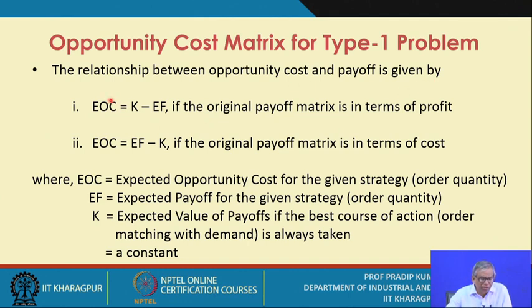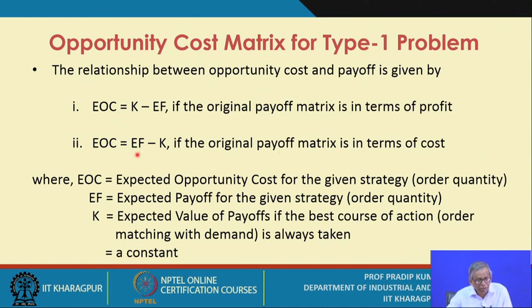So in that case, the expected opportunity cost for a given strategy, that means for a given order quantity, will be K, capital K is a constant, minus EF. EF, what is that? For the given strategy, say order quantity is I, what is the expected payoff? So this is the relationship. You can very easily prove that EOC is equal to K minus EF if the original payoff matrix is in terms of profit, whereas if the original payoff matrix is in terms of cost,